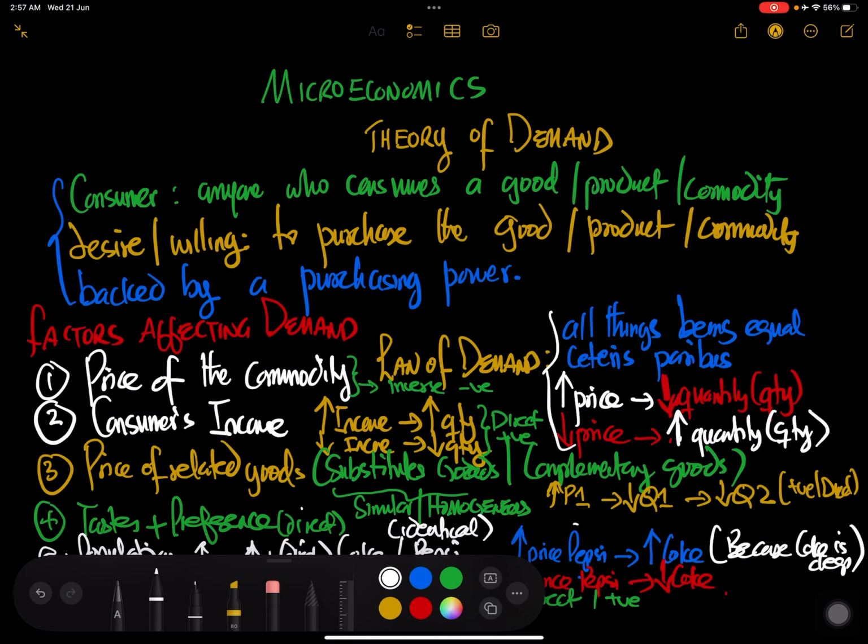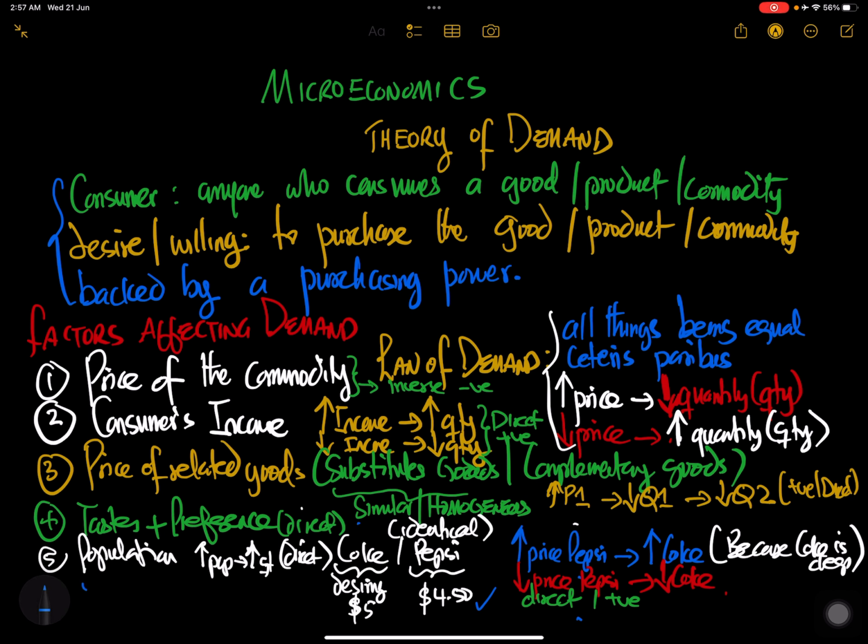Another thing could be weather. When the weather is sunny and very hot, people like to consume ice cream, so demand for ice cream is going to go up. If the weather is cold, people like to drink more hot coffee or hot chocolate. So that also has a positive or direct relationship.